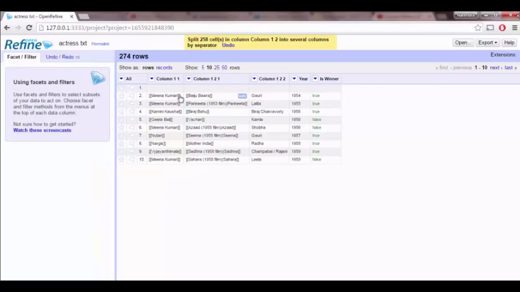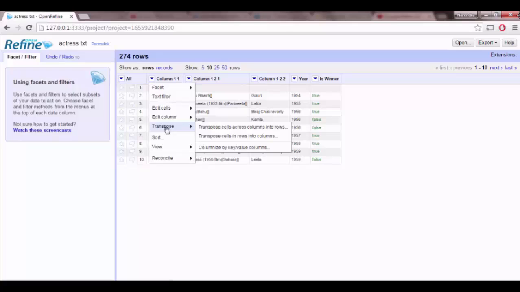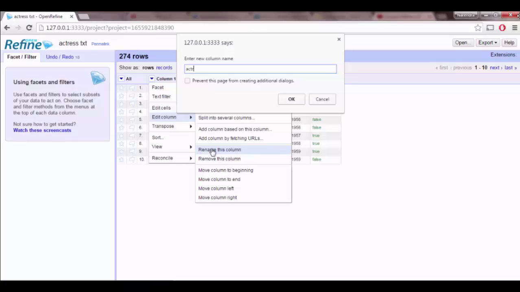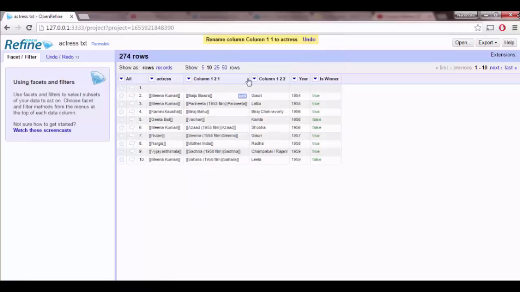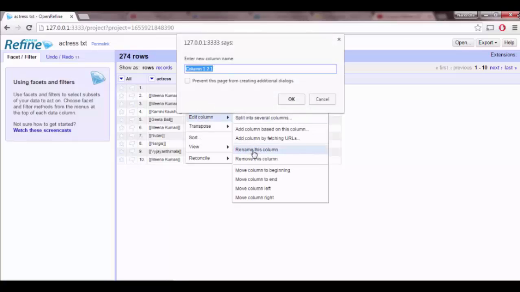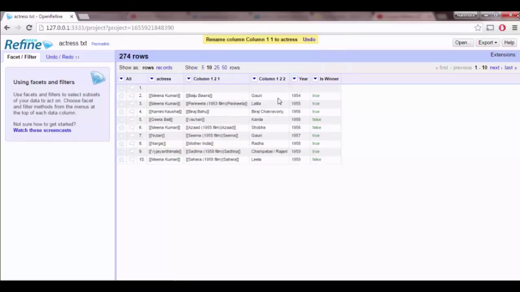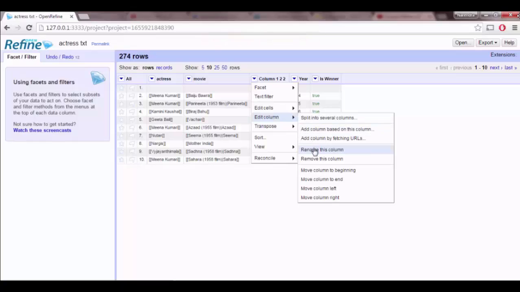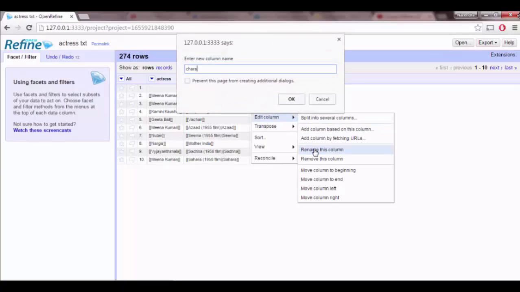Now there are three columns. The first column contains all the actors' names, second column contains movie names, and third column lists out characters in that movie. Finally, we rename this column as actress, and this column as movie, and this one as character.